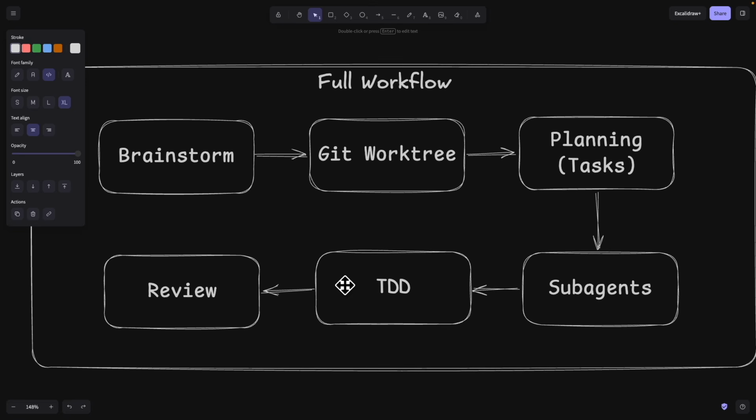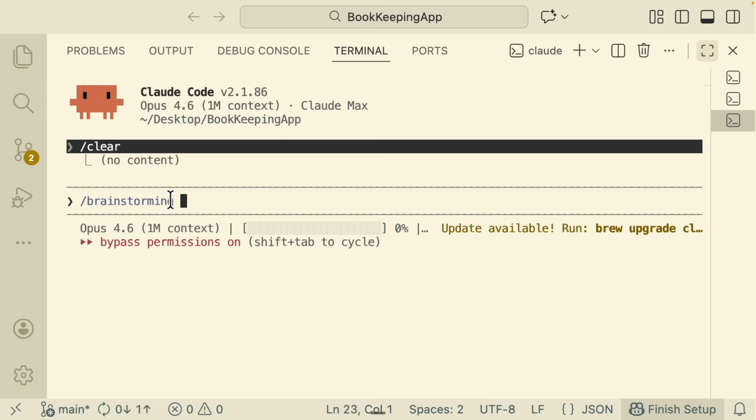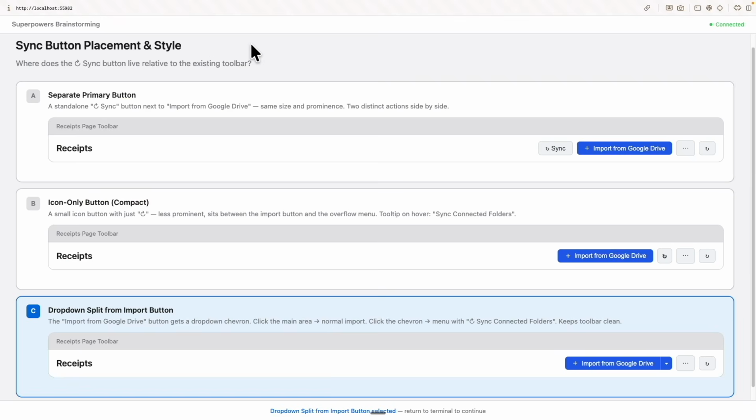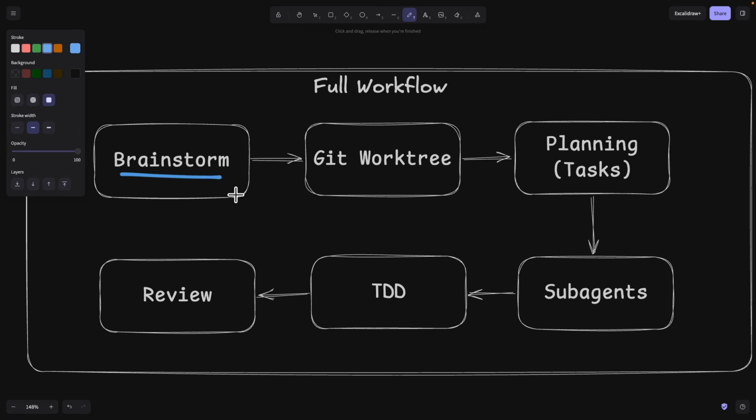Here you can see the entire full development workflow for the Superpowers framework. What it first does is try to do some brainstorming, making sure that we have the entire plan down before we step in to do the implementation. Same thing for any other spec-driven development.